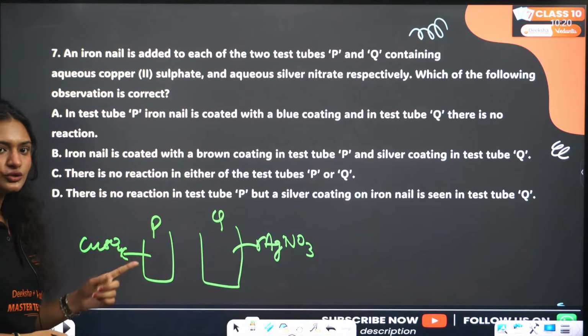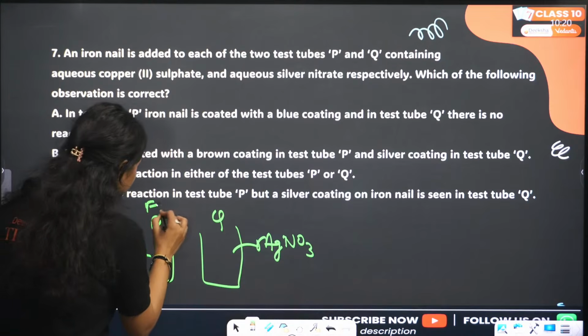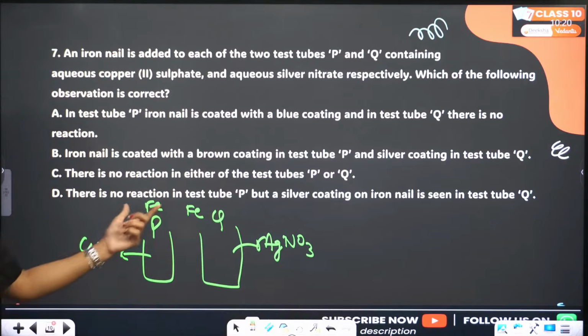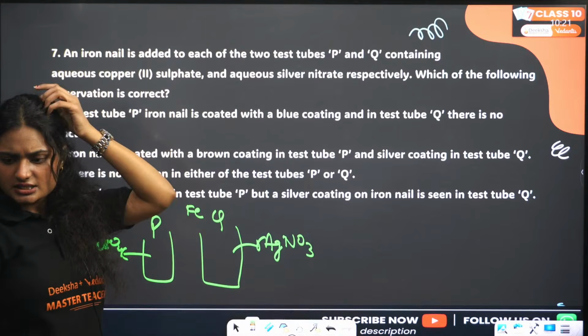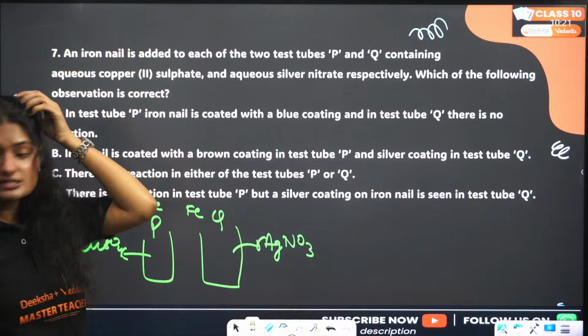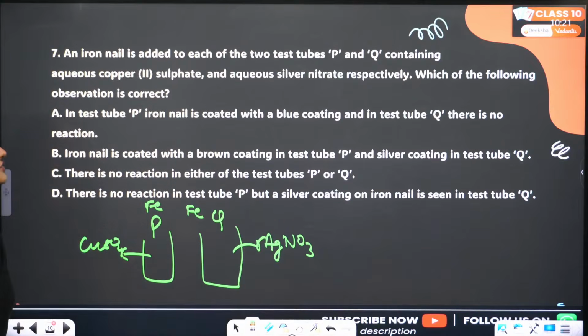Firstly, you should know an iron nail is added. So this is the iron nail, Fe, right? You should know which one is getting reacted. Some are answering D, some are answering C. B is also there. Let's see. In test tube P, the iron nail is coated with a blue coating, and in test tube Q, there is no reaction.